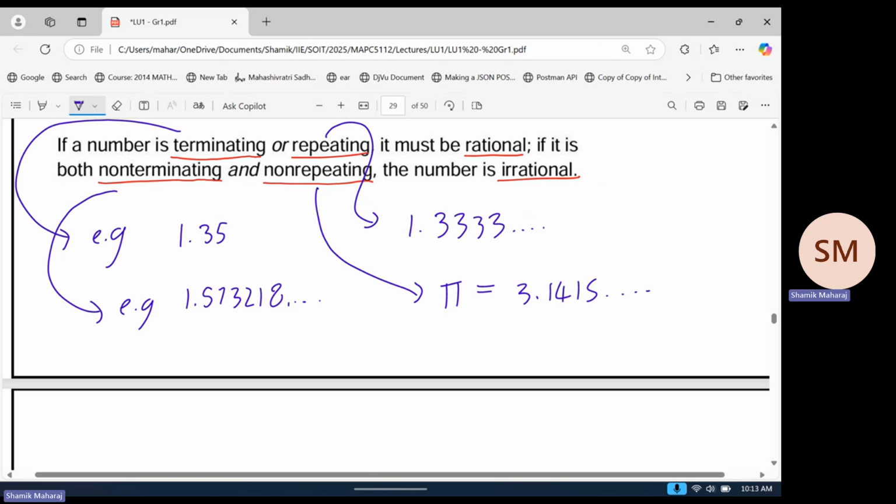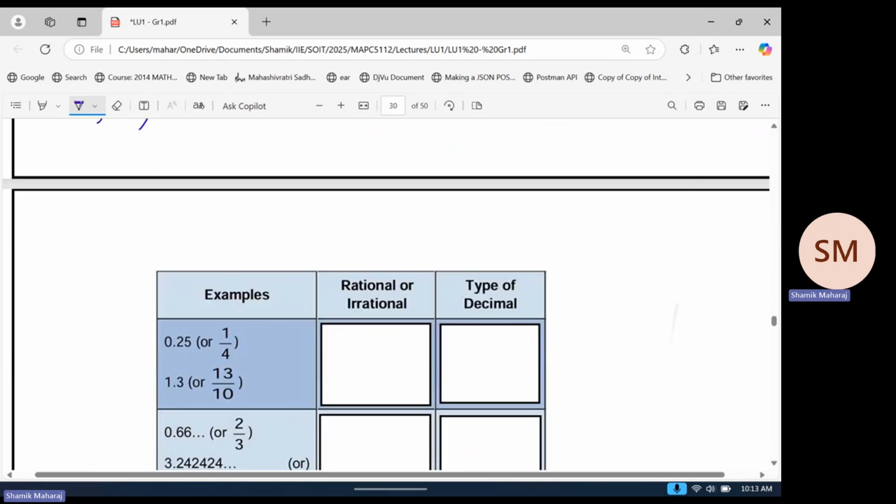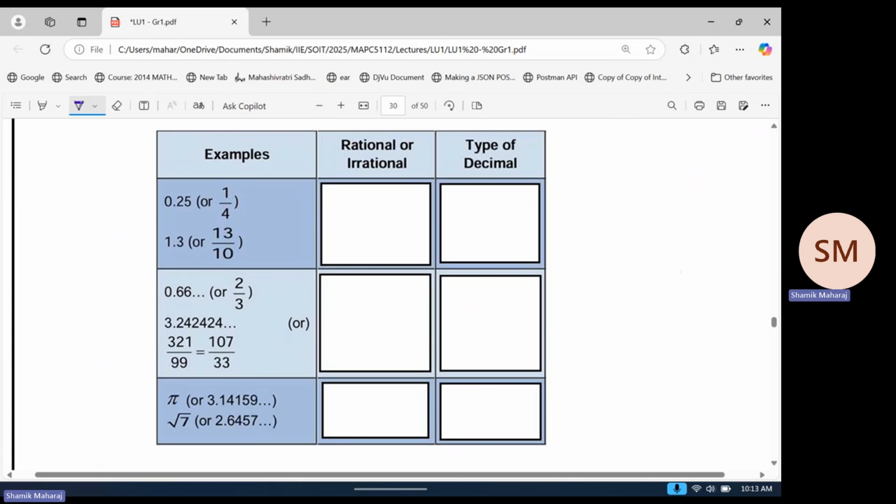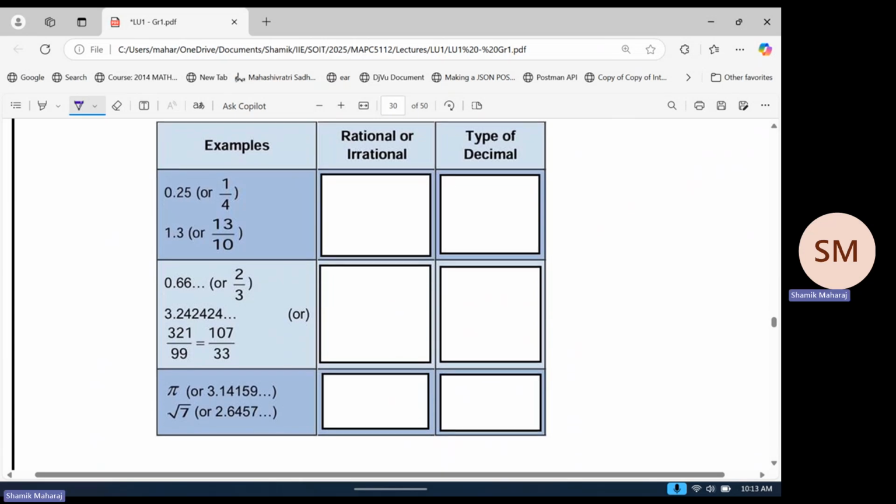All right. Now, this is a bit of an annoying thing to remember. Sometimes I forget which is which, but we can keep going back to it as we need to. Here are some examples. Let's see if we can figure out whether they are rational or irrational. And we'll first do our first check, right?